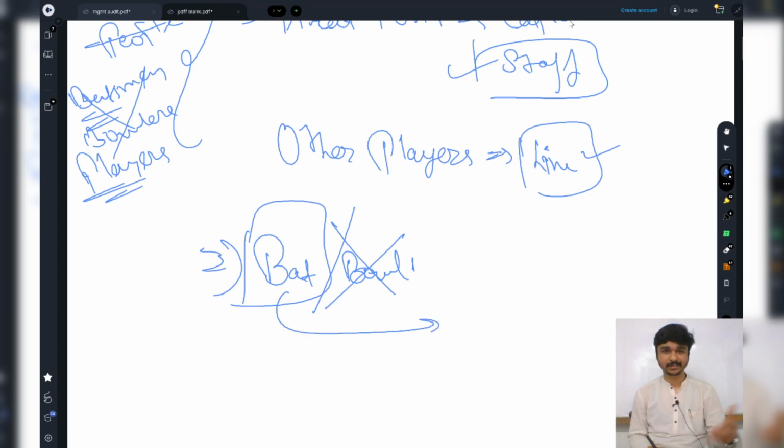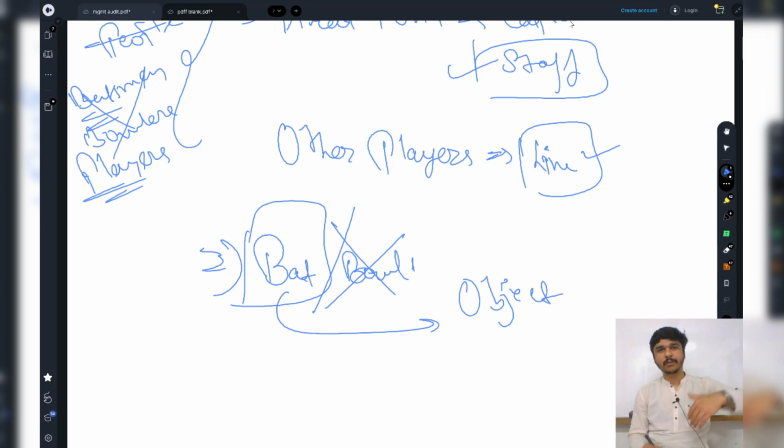Why bat? It's an object. For our example, we are considering that RCB is playing the matches, and RCB also has a company which manufactures the bats that the batsmen use. Consider it as an example, guys. It's not reality.